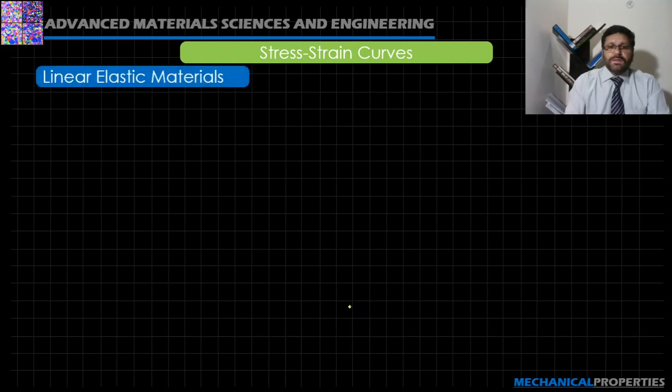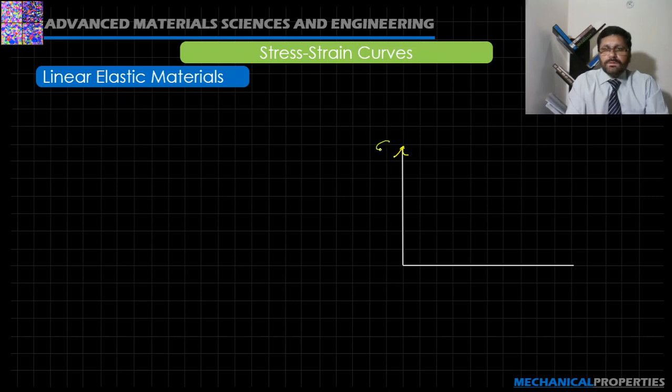Let's say the linear elastic material. In a linear elastic material, if we take the example of this stress strain diagram, we have an inclined straight line, and this inclined straight line indicates that the material is linear elastic, and the material will come back to its original shape and size after removal of the load.